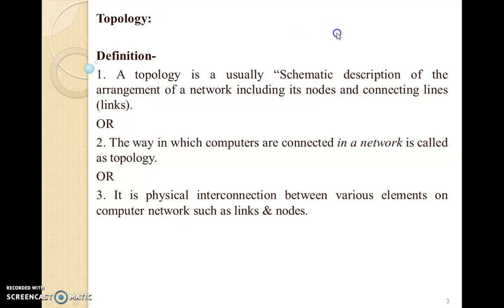There are multiple definitions available, but the definition which is easy to keep in mind is the second one: the way in which computers are connected in a network is called topology. This is a very simple and plain definition. It says that it provides a way by which different computers are connected in a network, and how computers are connected is expressed by this term topology. There are multiple definitions, and we have those definitions on screen. You can refer to any one of them.